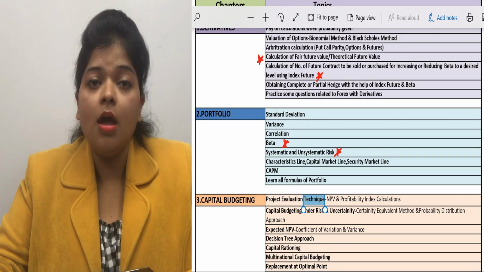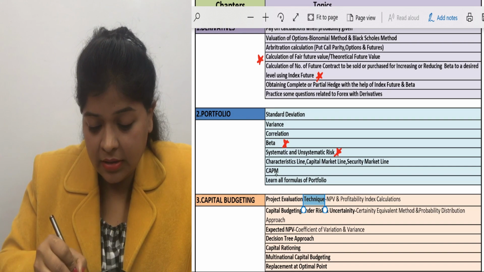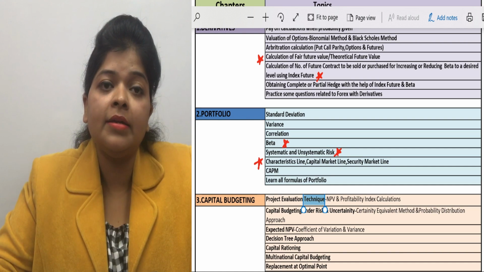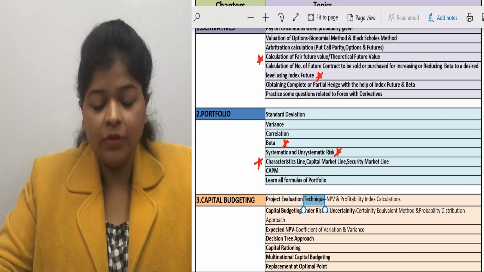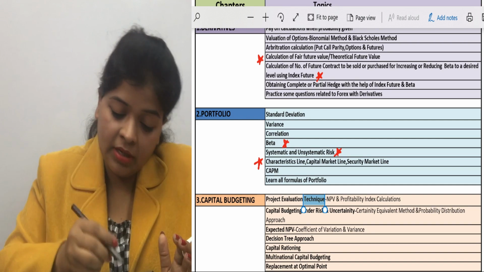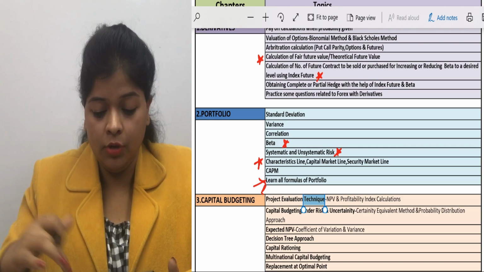Okay, after that, the most important topic asked by the institute, characteristic line. Okay, characteristic line, capital market line and security market line. After that, CAPM. And as I have also written, learn all formulas of portfolio.